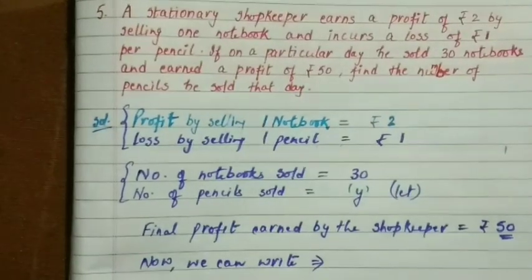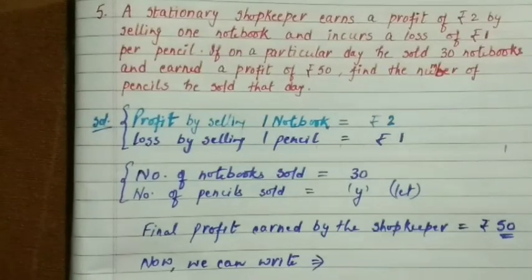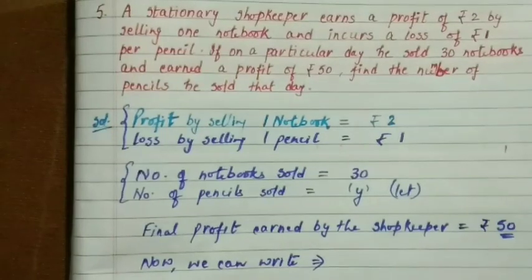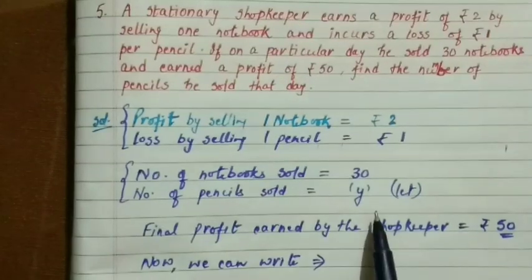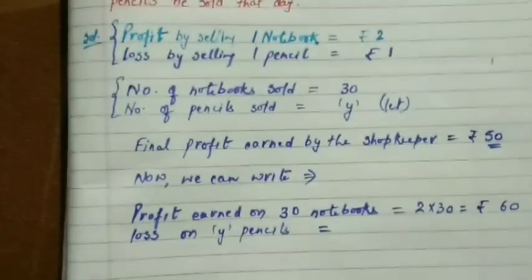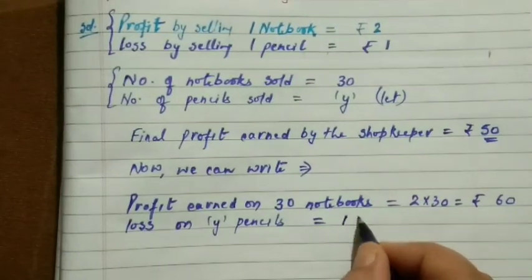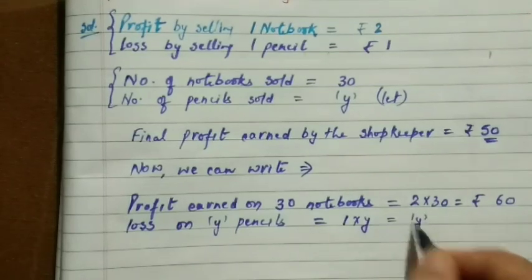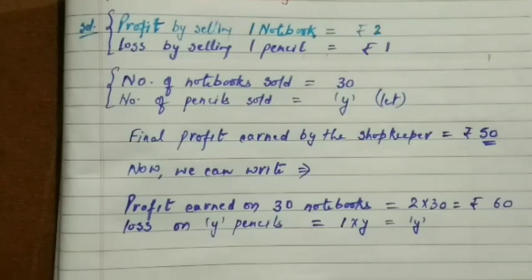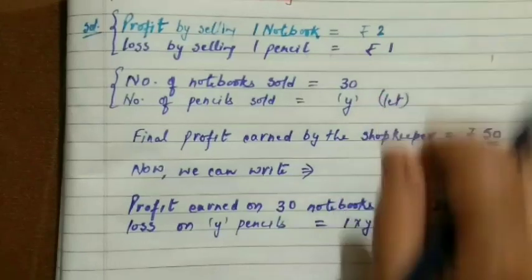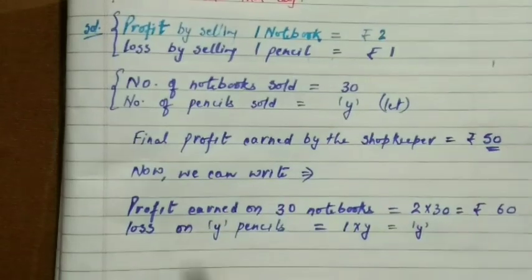So loss on y pencils. Because they have not given the number of pencils, we have assumed it ourselves. So we can write loss on y pencils would be 1 multiplied by y, which will be y only. Fine. So this was the next statement, or the information we can write by gathering the complete information given in this solution. Okay, so now we all know this.